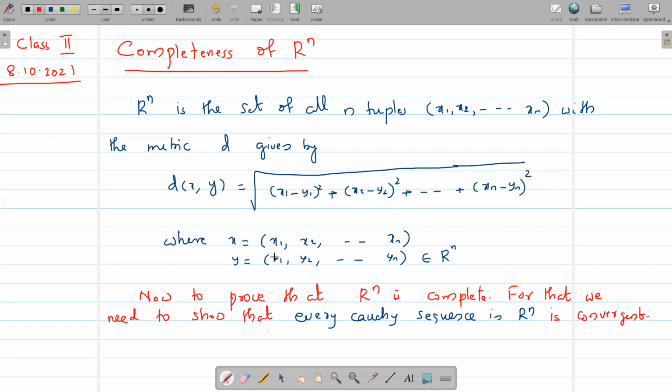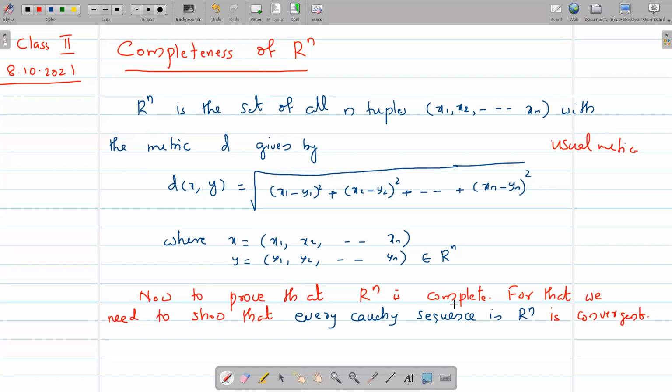The difference of corresponding coordinates is found, the square is found, and we sum it and take the square root. That is the metric on Rn, and this is what is known as the usual metric on Rn. With this metric, Rn is known as the Euclidean space.